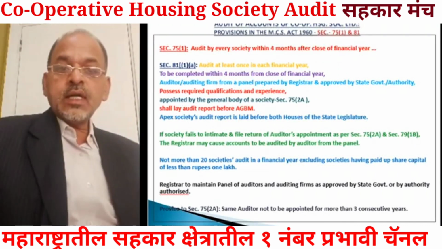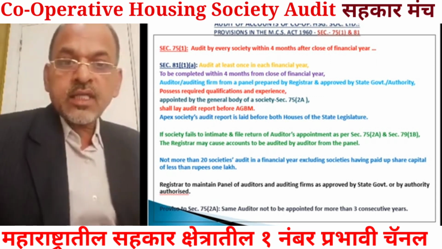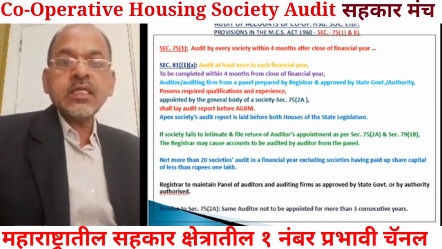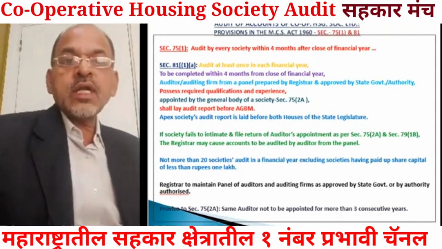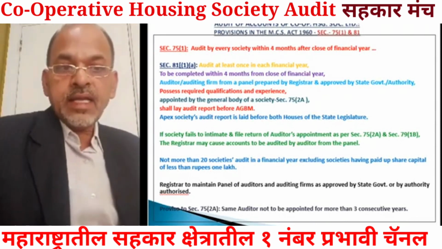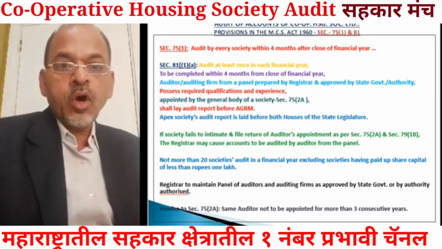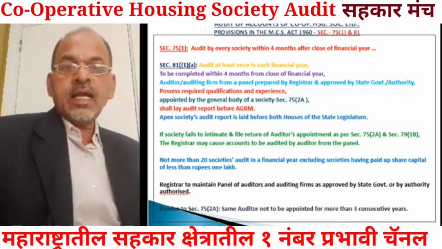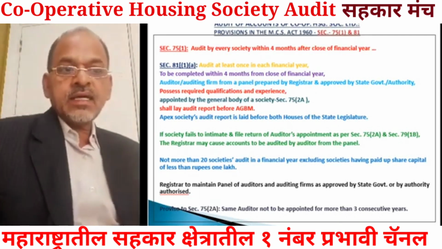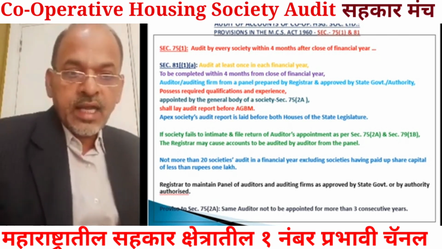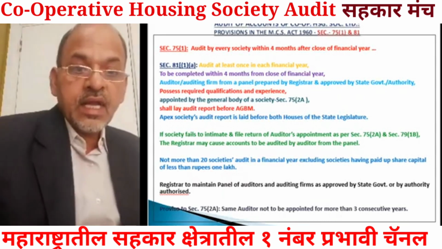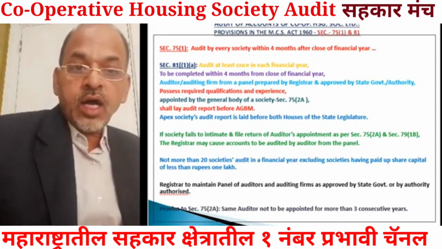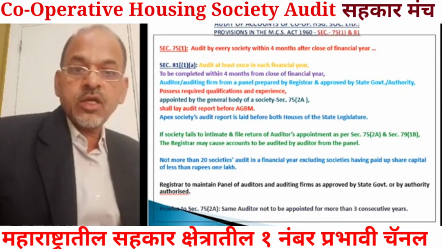That is why, to make aware the registering authority, it is required to be intimated to the registrar by filing return of auditor's appointment, and it is mandatory under section 75 2A and under section 79 1B, and under bylaw also, bylaw 146B is there.